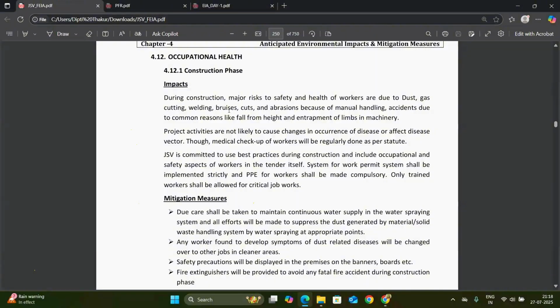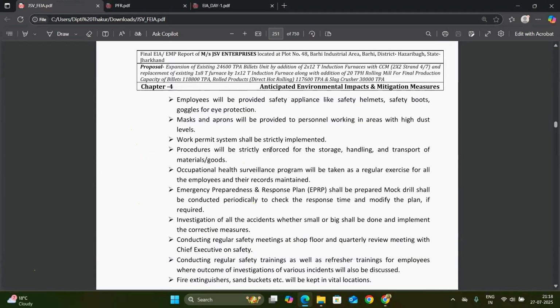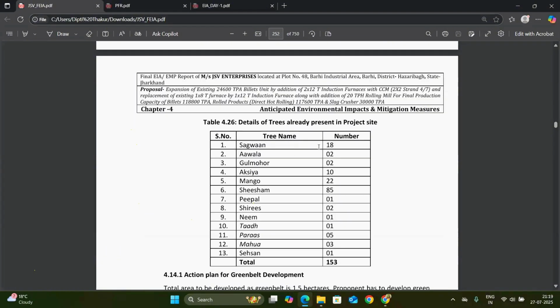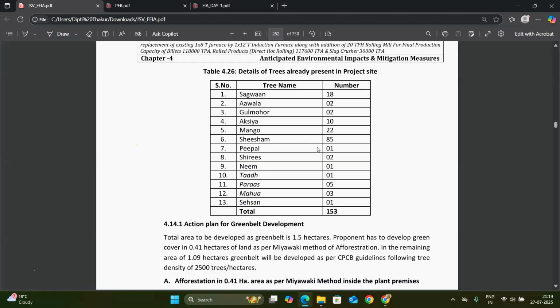And again, occupational health is also a part of this program. We will have to take care of the occupational health of the employees generated and the nearby people. Based on that, the green belt development is compulsory. For this project, almost 3.7 acres of area is developed as a green belt, along with details of trees already present in the project site, because this is an existing project.